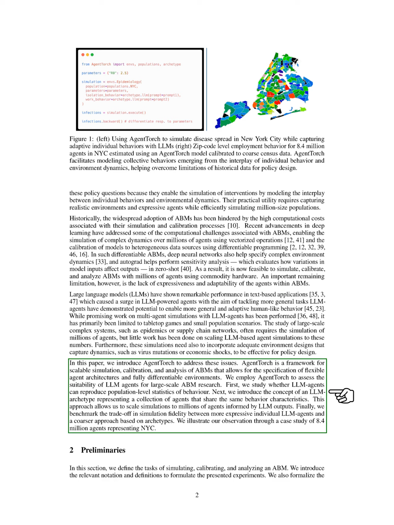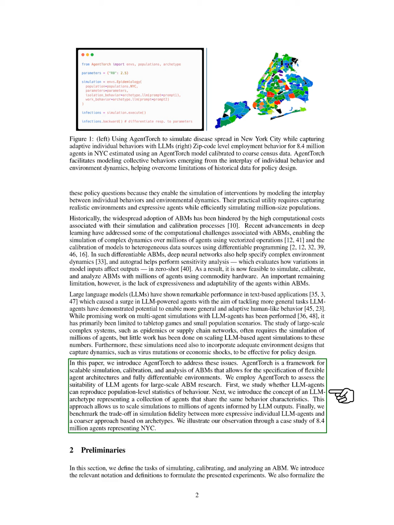In this paper, we introduce AgentTorch, a framework that enables scalable simulation, calibration, and analysis of ABMs with flexible agent designs and fully differentiable environments. We use AgentTorch to evaluate the effectiveness of LLM agents in large-scale ABM research. First, we investigate if LLM agents can replicate population-level behavior statistics.